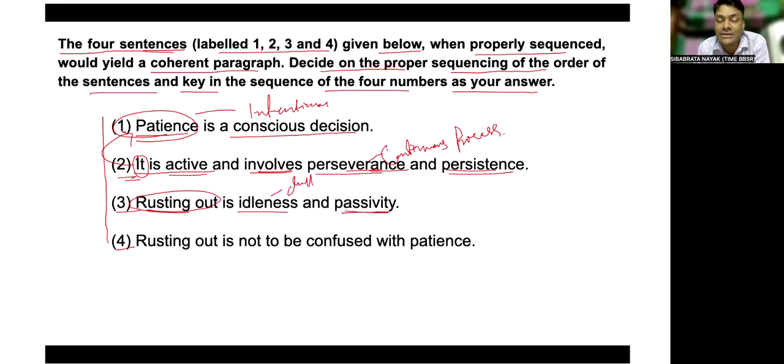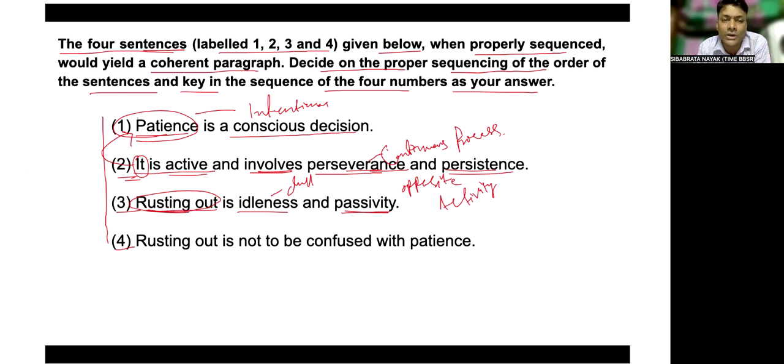So active and passive. When we talk about passivity, it is the complete opposite of activity. So what do we draw here? Resting out is idleness and passivity.